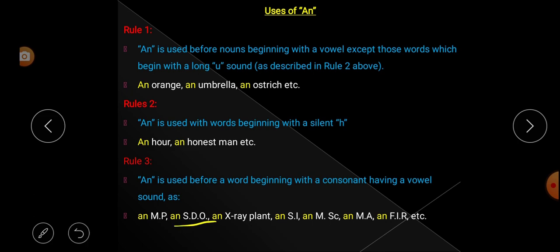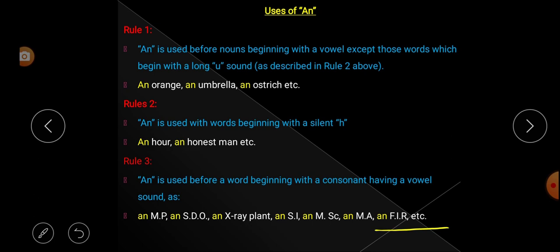Next, an SDO. S is a consonant, so it is beginning with a consonant, but it has a vowel sound. How? SDO: es. That's why article an is used. Next, an SI, or you can say an MSc. M is a consonant, but it has a vowel sound. How? M produces the A sound. A is a vowel.